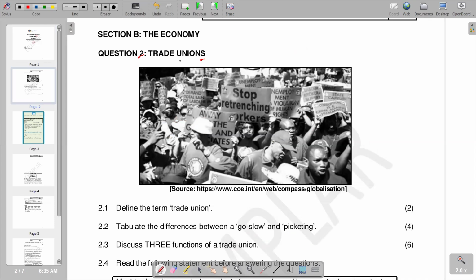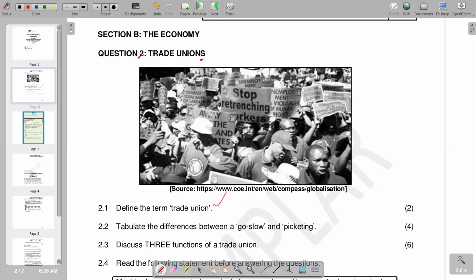So for our question, we are given a picture. Obviously, we have got some pictures that we are seeing there. We have got stock retrenching, and also some workers who appear to be on industrial action. So this is the picture that we're given. Beneath that we're given the first question, 2.1, which is define the term trade union.